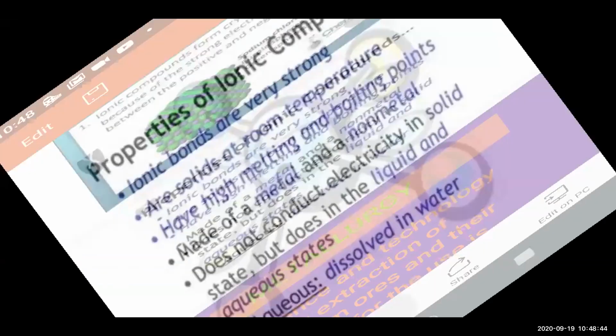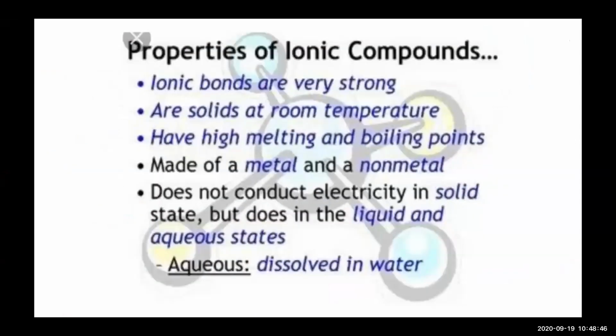In this form, now you can see clearly the properties of ionic compounds. We know that ionic bonds are very strong. They are solid at room temperature. They have high melting and boiling points. They are made of a metal and a non-metal. Always, ionic compounds are made up of metal and non-metal.